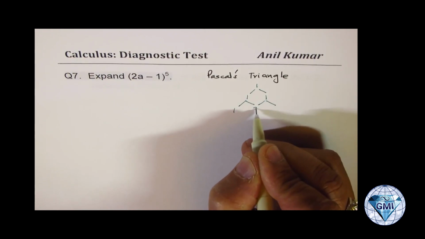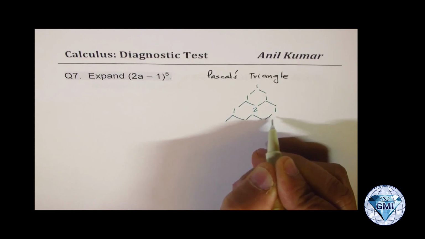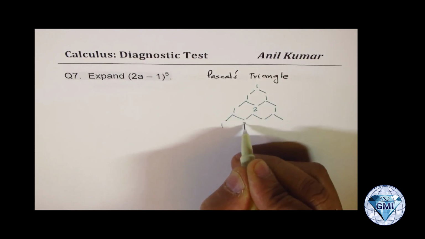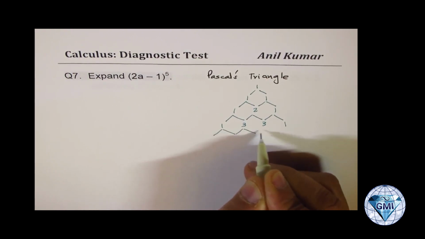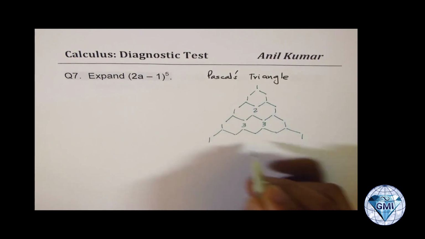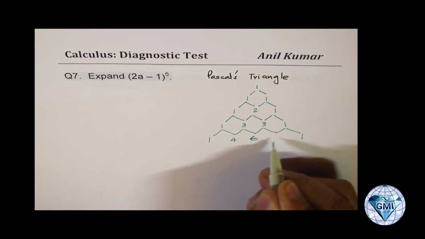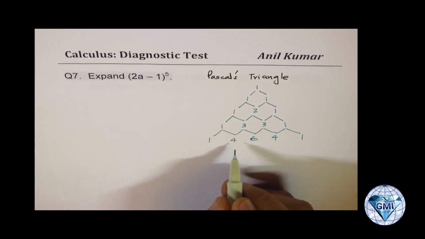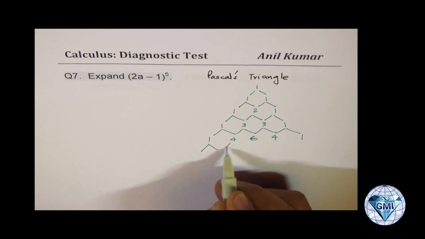We add the previous 2. 1 plus 1 is 2. And then we further continue. So we get 1, 1 plus 2 is 3, 3. It is symmetric. You can see that, right? So it's easy to add numbers, do half of them. 1 and 1 always on the sides, correct? So when you add them, you get 4 and 6, 6 and then 4, correct? Now this is the 4th row. Then again we move on.